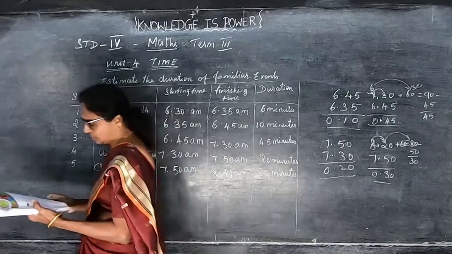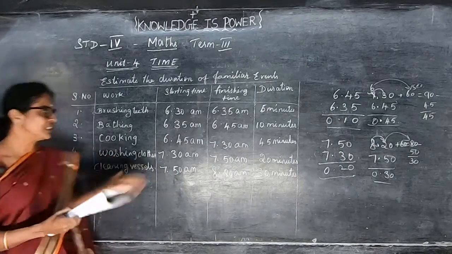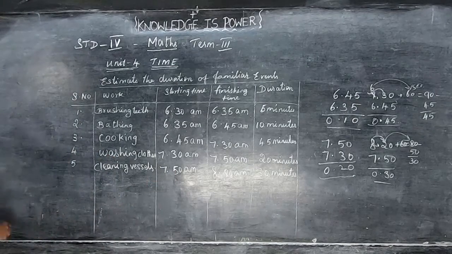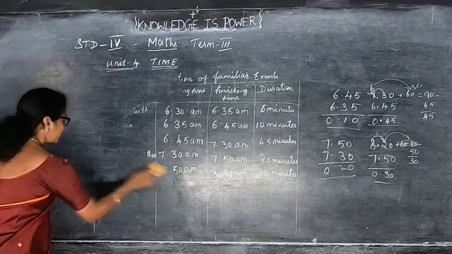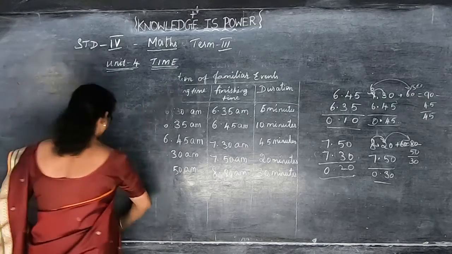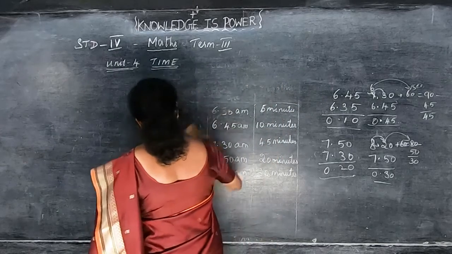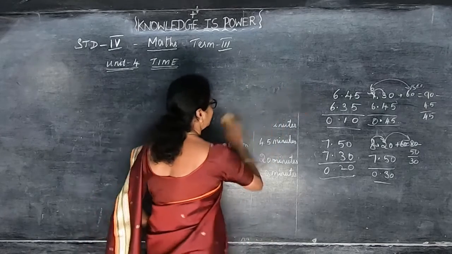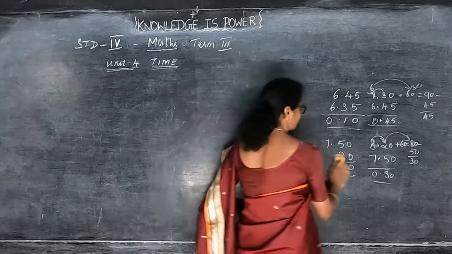Okay. So next one is, so we are seeing the time, the days. How can you compare the days between the given dates? They are given some of the days. We have to compare. So how many days are there in a month? We are having 30 days and 31 days. Some of the months having the 30 days and some of the months having the 31 days.